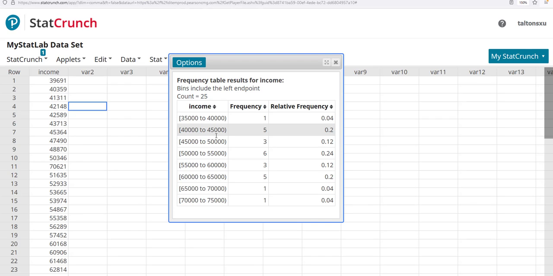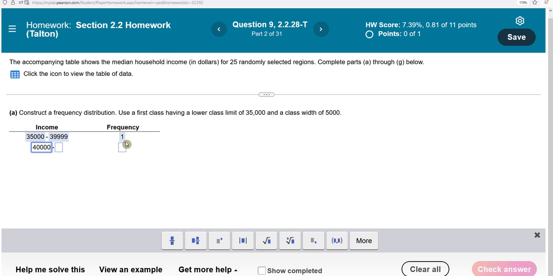So 45,000 is not included. It's actually included in the third interval. So we're going to drop down 1. Your next interval is actually 44,999. And it had a frequency of 5.